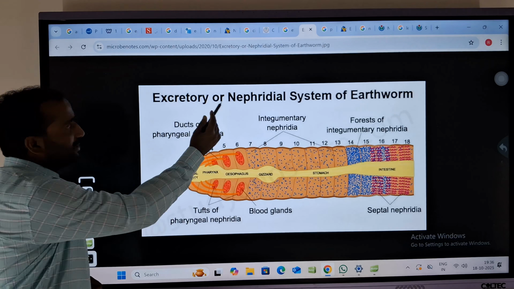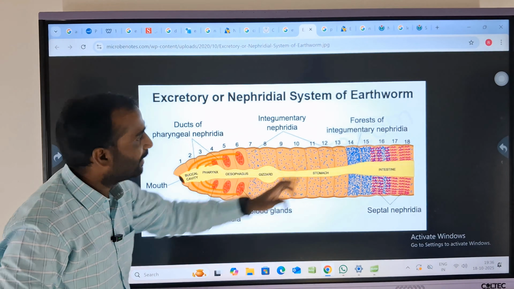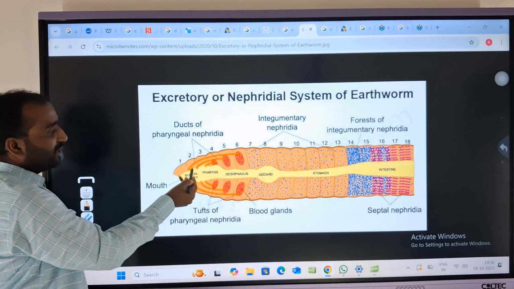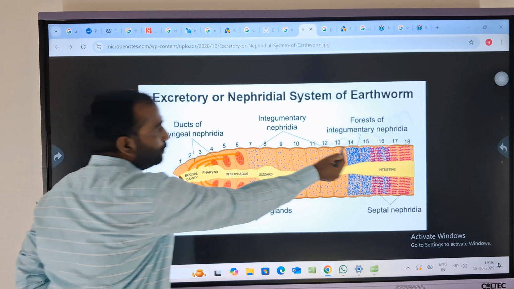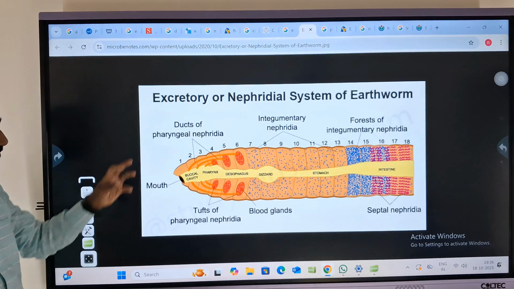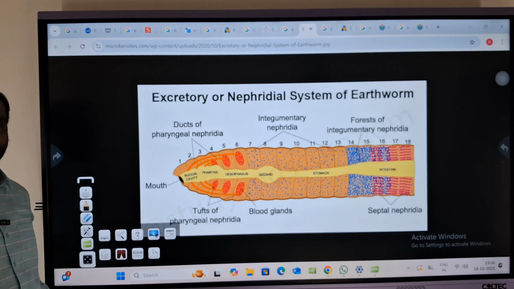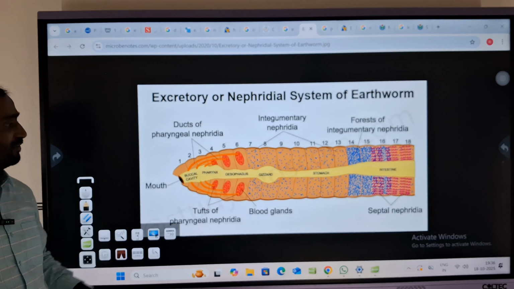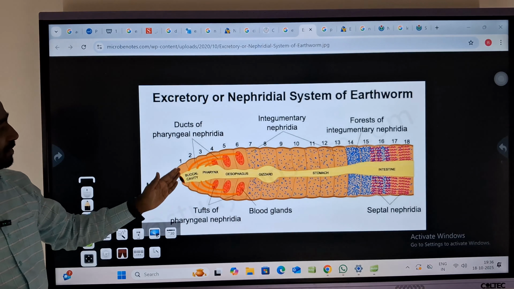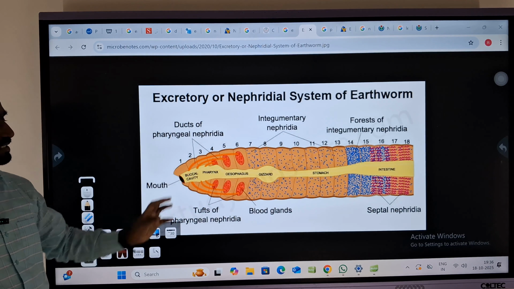So here these are the nephridia. Then how are those arranged? If you check from anterior to posterior, in every segment we are going to find the nephridia. Pharyngeal nephridia, am I clear? Near the pharynx region, approximately 1 to 4 or 5 segments.